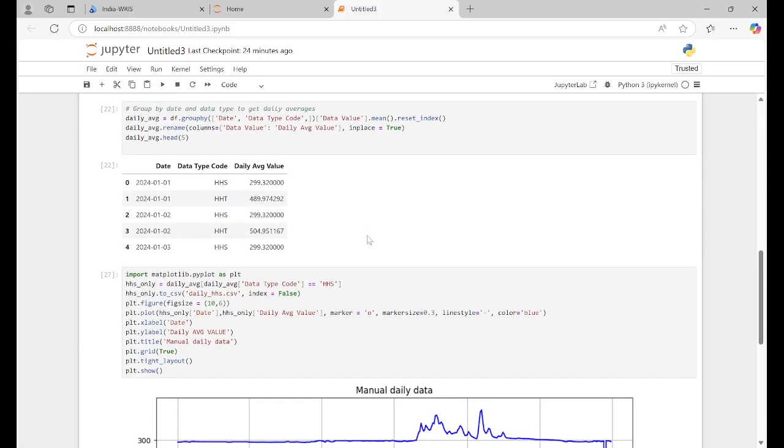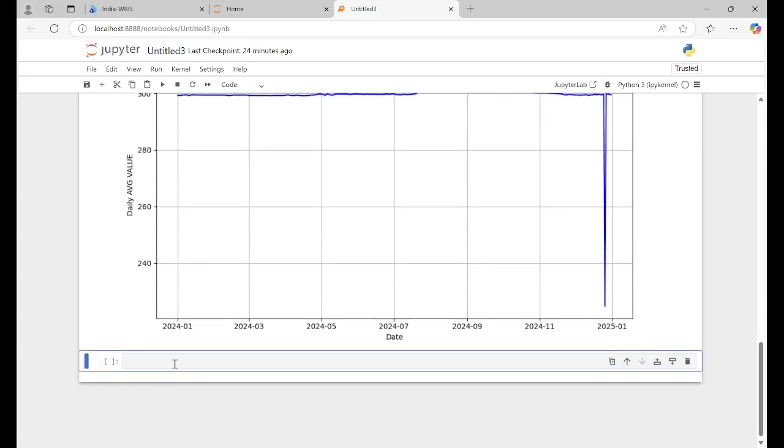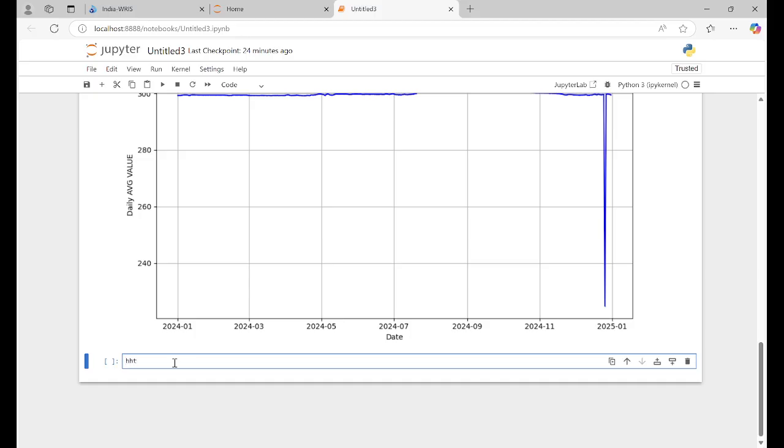So I will do HST for you, right? Then the plotting you will do by yourself. So HST only equal to daily average, then what we need is data type code, right?